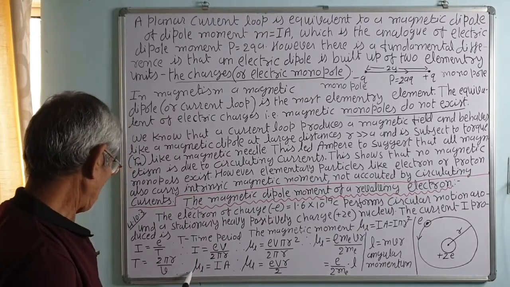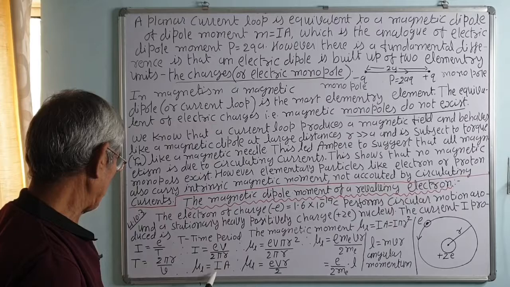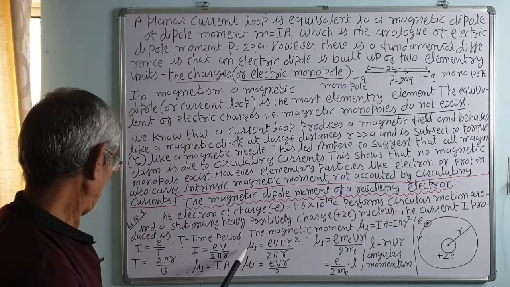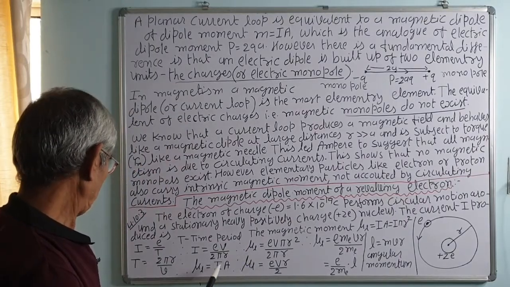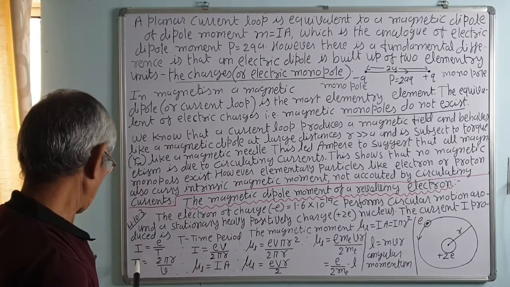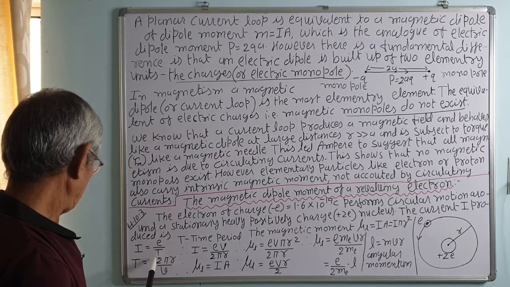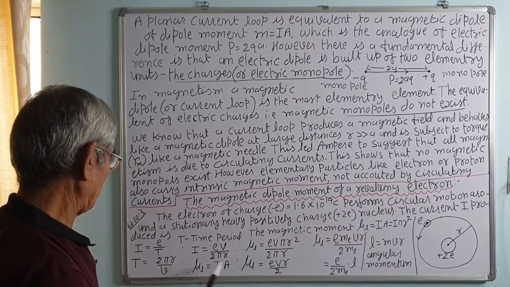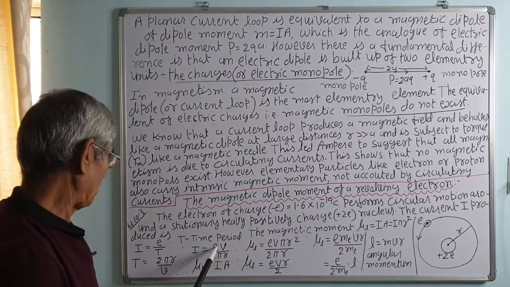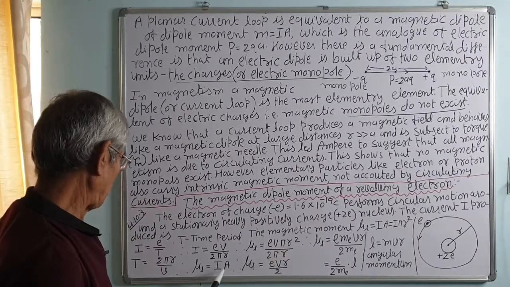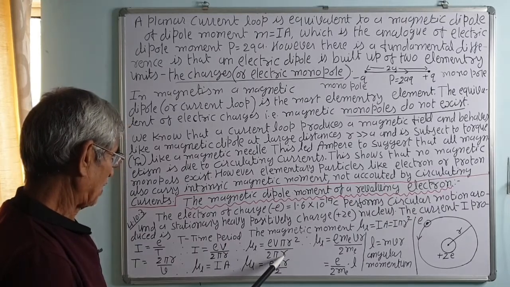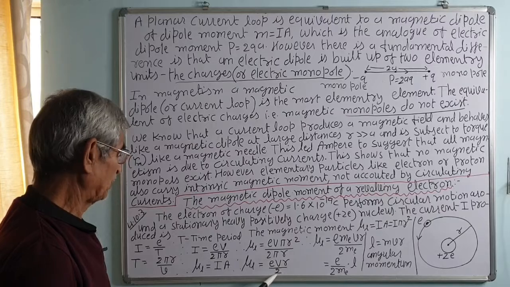Now, the angular magnetic moment, mu L, is equal to I A. I is the current and A is the area of the circle, that is pi r square. So mu L is equal to I A, and I is equal to e upon T, and T is equal to 2 pi r upon v. So I is equal to e v upon 2 pi r. Then e v upon 2 pi r into A, the area pi r square. So mu L is equal to e v r upon 2.